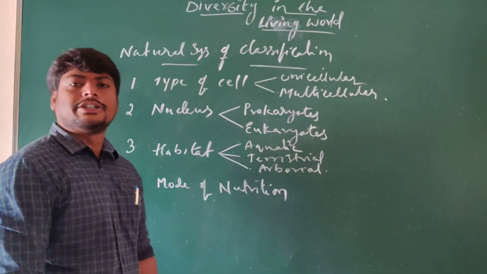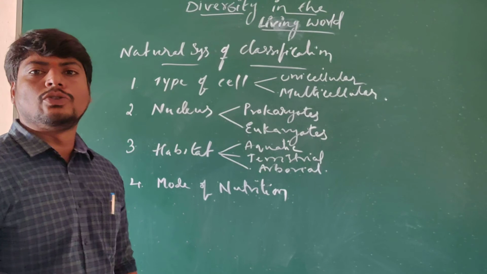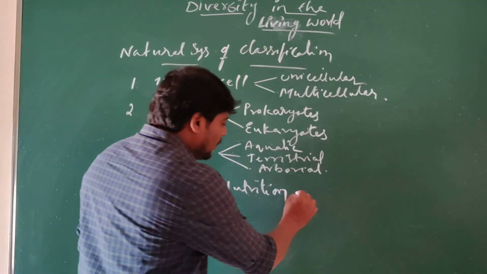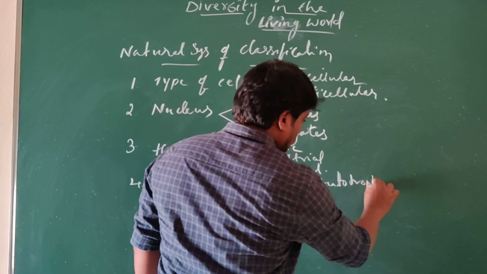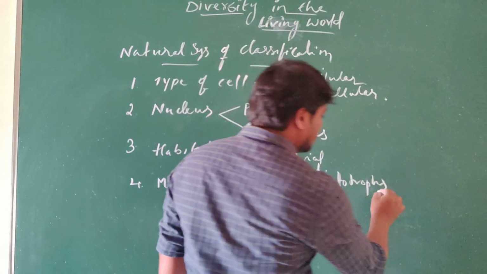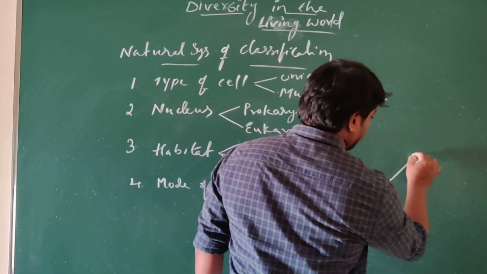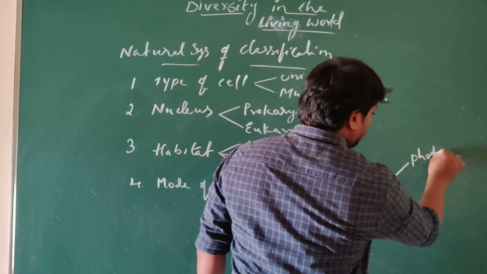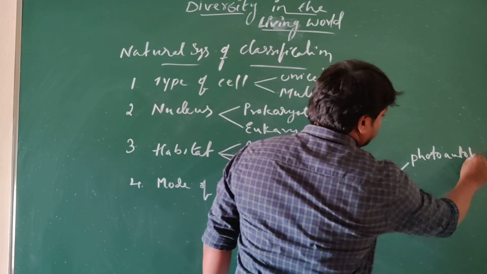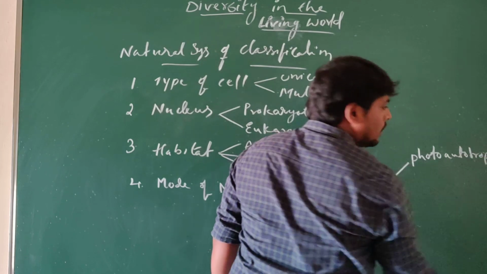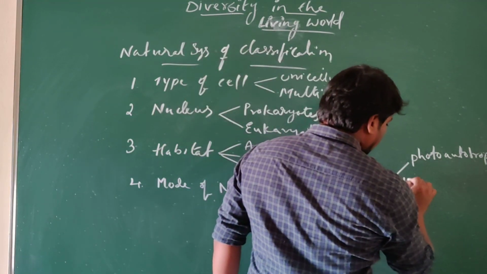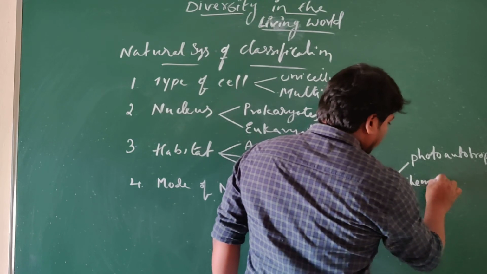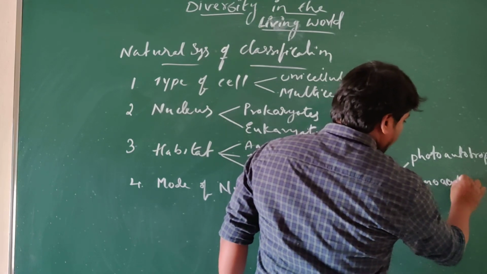What is the nutrition mode they follow to obtain their nutrients? Maybe they are autotrophs. If it is autotroph, again they will be either photoautotrophs or maybe chemoautotrophs.